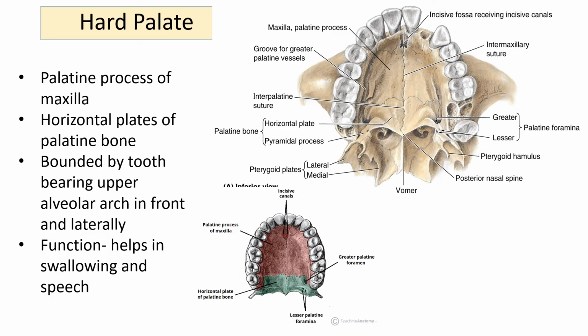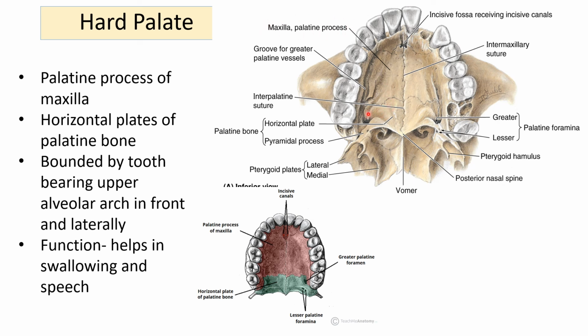Coming to the hard palate, let's see the bony composition. It is made up of palatine process of maxilla. These are the horizontal plates extending from the maxilla towards medially. These are horizontal plates called as the palatine process of the maxilla. So they form the anterior part, whereas posterior part, in this picture you can appreciate the sutures between the bones. So these are the palatine process of the maxilla. They make this suture in the midline, which is called as intermaxillary suture.